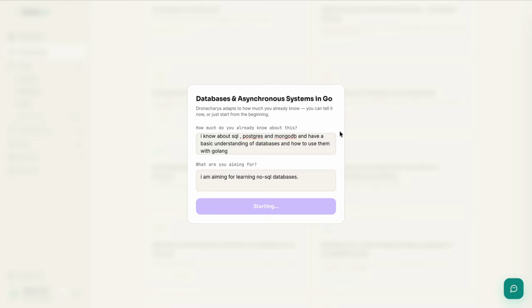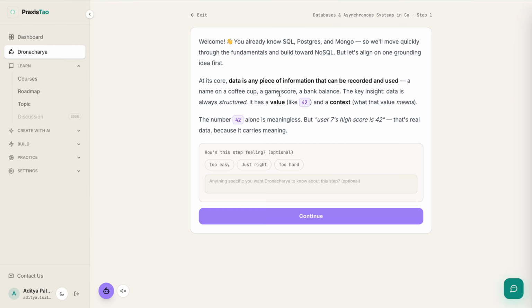It is now, AI is working behind the scenes and calibrating this knowledge to build the course content, and let's see what it has done. "Welcome, you already know SQL, Postgres and Mongo. So we will be moving quickly through the fundamentals and build toward NoSQL." So as you can see, now it has been calibrated entirely. The learning has been personalized. So that is what I am talking about, Dronacharya. Dronacharya is built different.